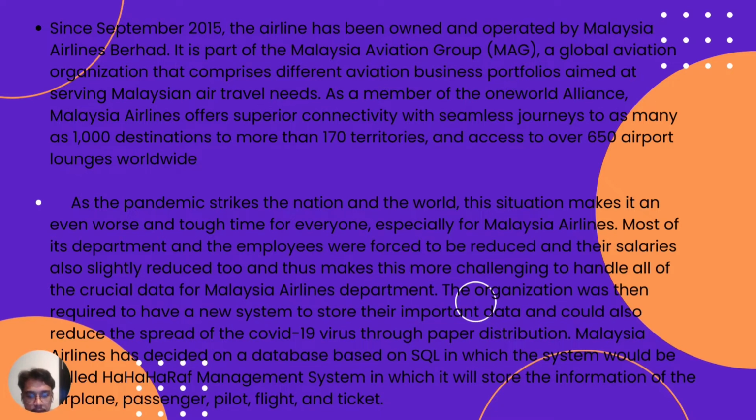The organization was then required to have a new system to store the important data and could also reduce the spread of the COVID-19 virus through paper distribution. Malaysia Airlines has decided on a database based on SQL, in which the system would be called HaHaHaraf Management System, in which it would store the information of the airplane, passenger, pilot, flight, and ticket.